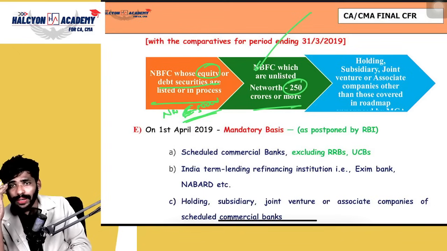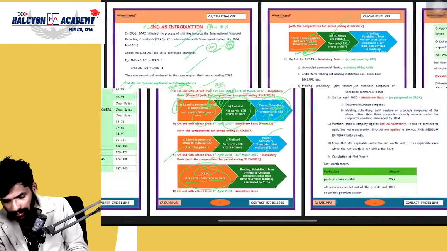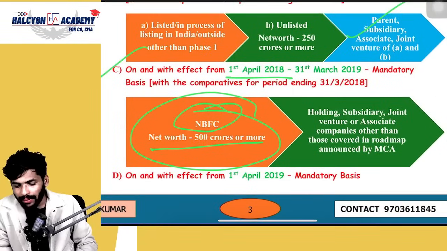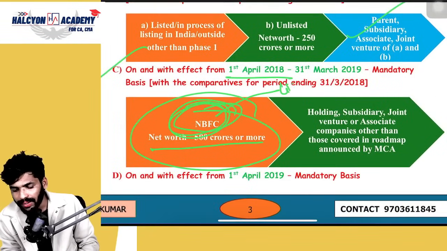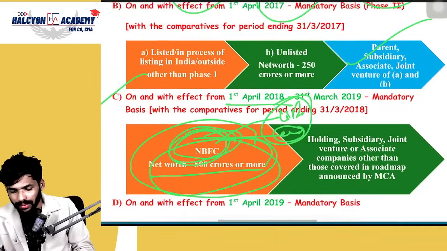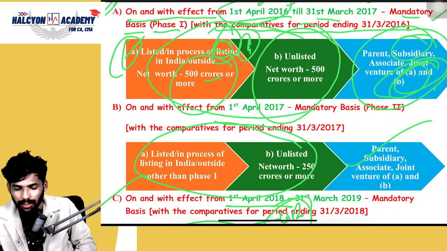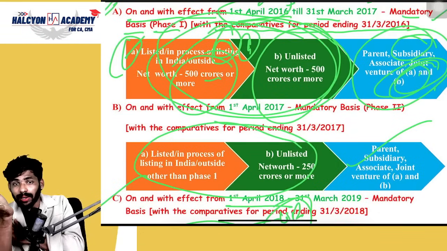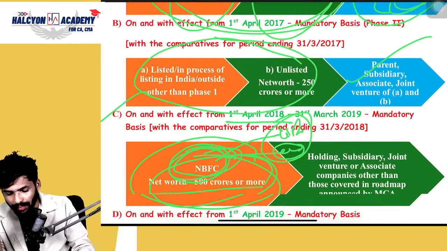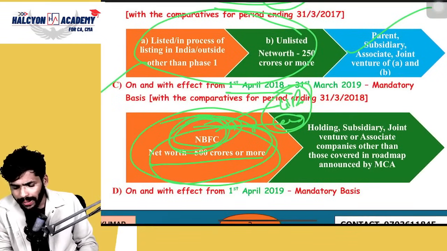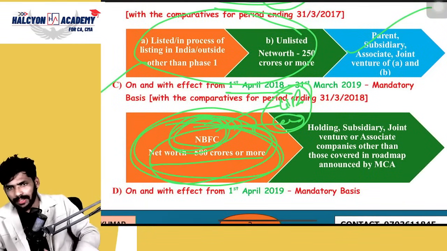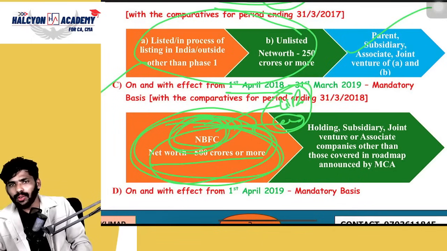Everyone clear about this point? Same points, guys. If you want, you can check. Here I have used only NBFCs, meaning even if it is listed or unlisted, whatever, the net worth is 500 crores. Correct or not? This is also the same, but I have discussed it in a different way. I separated it in phase 1, but coming to phase 3, I have combined all NBFCs in a single point. That's it. There is no difference. Okay. So I think everyone is clear about this.